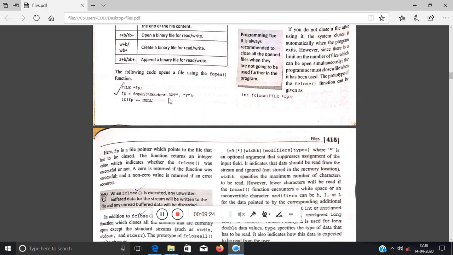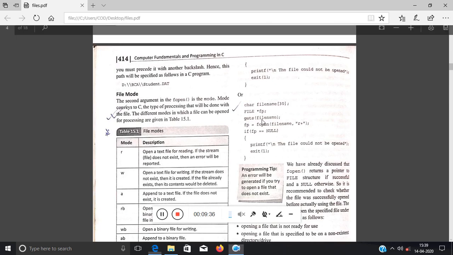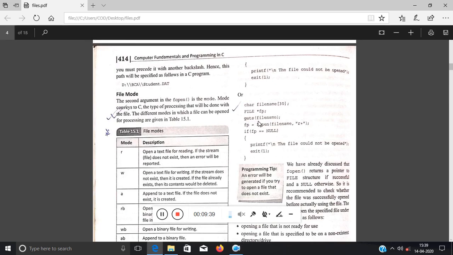Now in this part you are taking the name of the file directly, you are mentioning the file directly. You can take the name of the file using user input. How? Just declare a character array, since it is a string, FILE star fp as it is. Gets file name, obviously you know from the string chapter that gets is used to scan a string directly, or you can use scanf, whatever. Then gets file name, so the user will give the file name over here and you pass this variable directly to fopen. So whatever name the user gives to this file name character array, that will be passed directly, and the rest of the checking is the same as before.